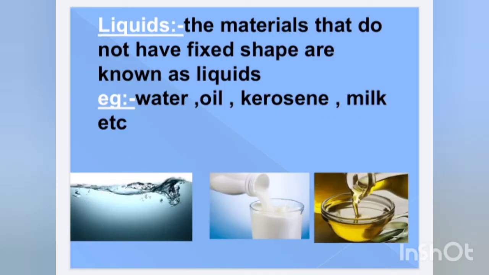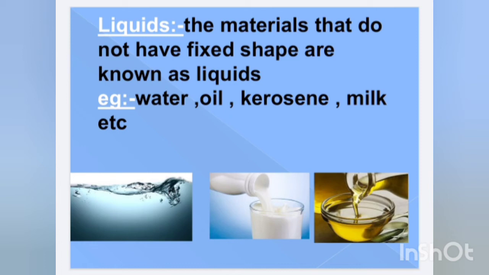Liquids. The materials that do not have fixed shape and take the shape of the container are known as liquids. The examples are water, oil, milk, kerosene, etc. There are certain materials that do not have their own shape, like water.